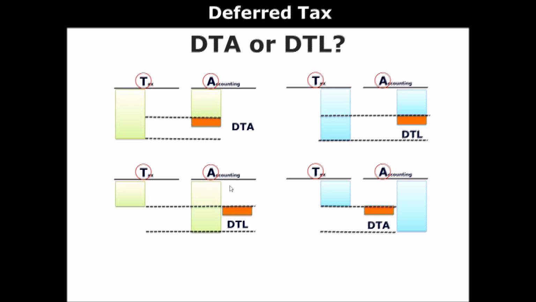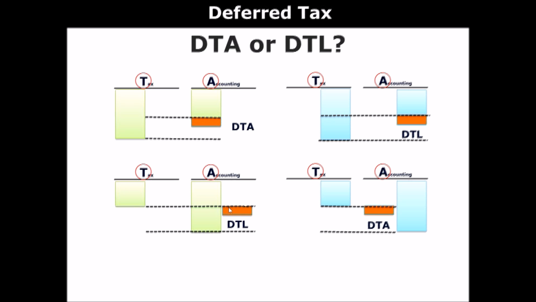So let's go on to the bottom left one. All right. So in this case, it's the other way around. So from a tax perspective, there is this amount of tax base, but on the balance sheet that was prepared using accounting standards, there is this balance. So the balance per balance sheet for accounting is larger, and there is a gap again. How can I reduce this gap? If you record an asset, the gap will be larger, so you can't record an asset here.